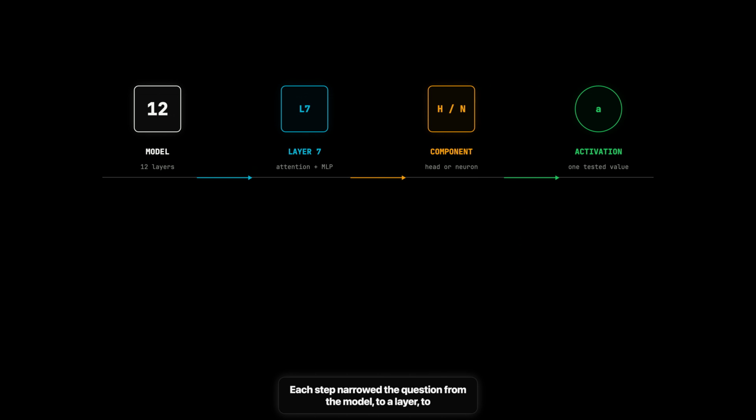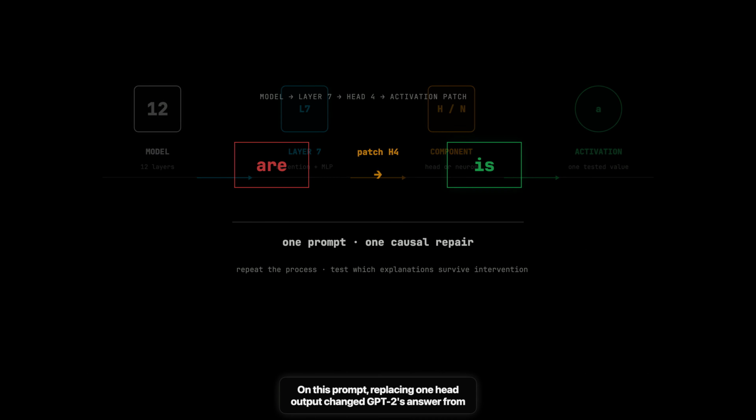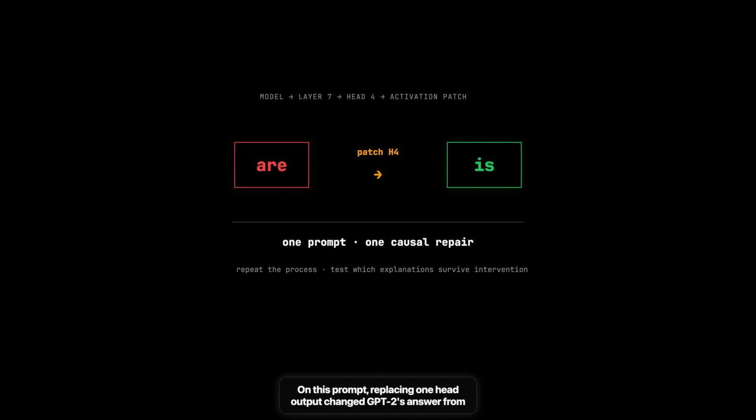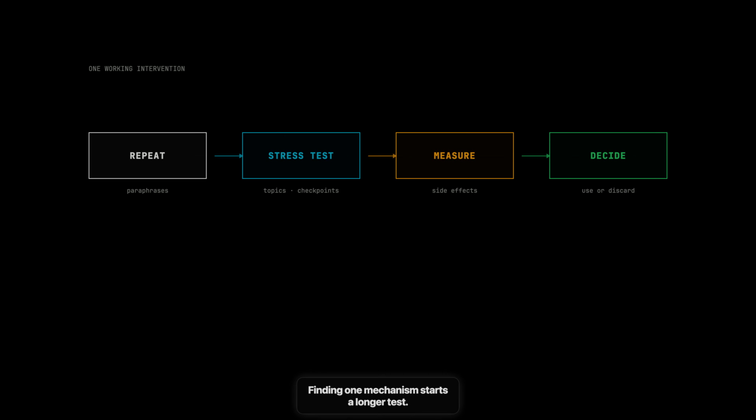Each step narrowed the question from the model to a layer, to a component, and then to one activation. I could inspect a signal, perturb it, follow what changed, and check whether the final behavior moved. On this prompt, replacing one head output changed GPT-2's answer from "are" to "is." That is the result I can defend. I can use the same process on another behavior and see which explanations survive intervention. Finding one mechanism starts a longer test.